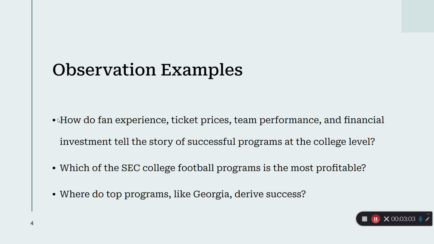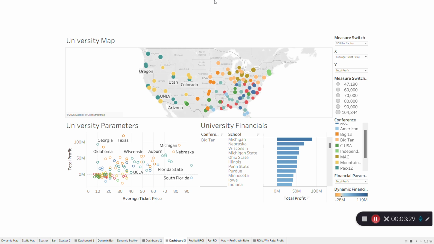As an example, we can narrow into SEC schools, potential powerhouse of college football programs, and understand which program is the most profitable and which is the most successful. And we can also look at top programs like Georgia and see where they derive success compared to all of the other college programs that we have access to. Now, that being said, let's hop into our visualization, our dashboard.